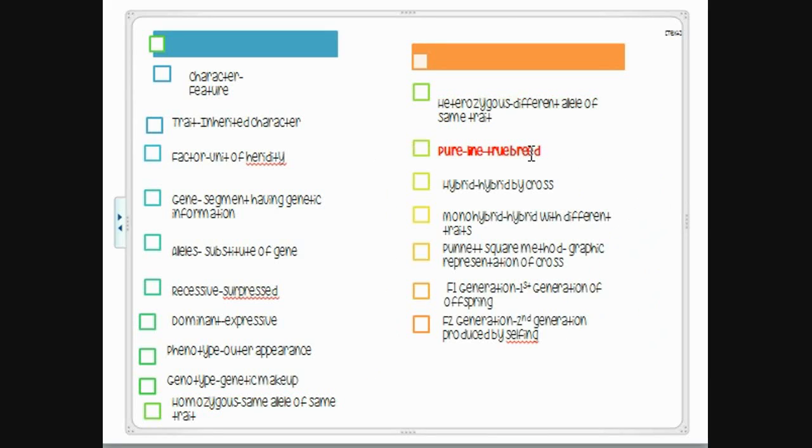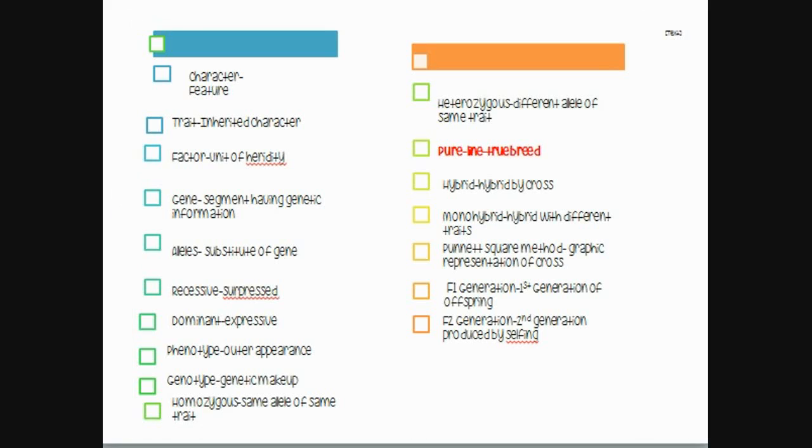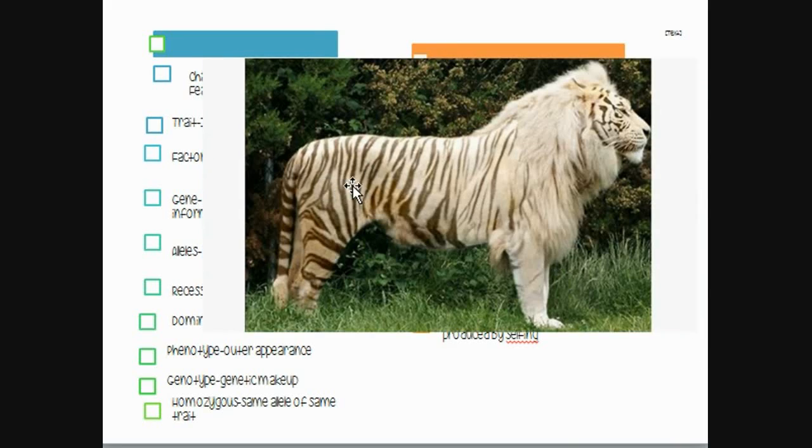Now what is known as pure line breed? The pure breed with whom the cross is begun, like taking a homozygous trait. Now hybrid cross. A hybrid cross is something which we get by crossing two parents, and we get a new hybrid. For example, when a tiger and a lion are crossed we get a liger. So the parents are different and the genetic makeup is different. When they reproduce, their offspring is known as hybrid.